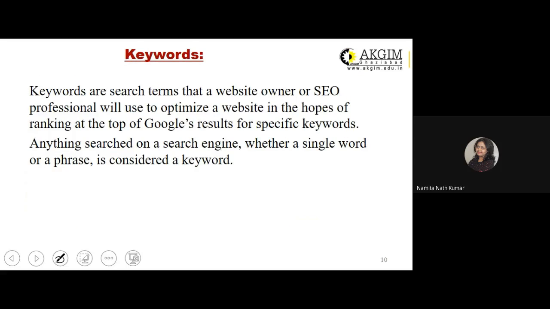So next concept that we'll be discussing is keywords. I have been telling you about keywords very often, as and when we come across the term SEO, search engine optimization. So keyword is the term which has been used very often since day one when I started introducing you to this subject. Why is keywords being covered over here as a part of website development?